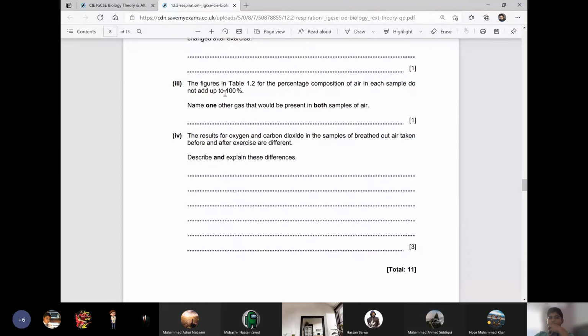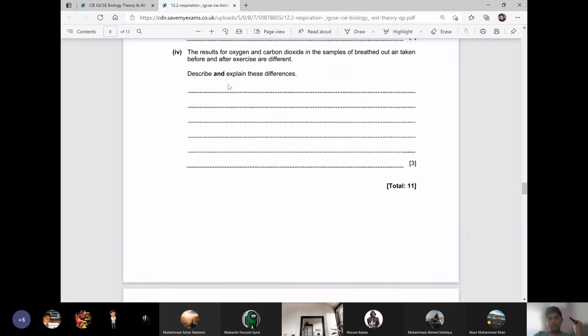Now, the figures in table 1.2 for the percentage composition of the air in each sample, we did have this one done. Yes. Now, this one. The results for oxygen and carbon dioxide in the samples of breathed out air taken before and after exercise are different. Describe and explain these differences. Why is there a difference?